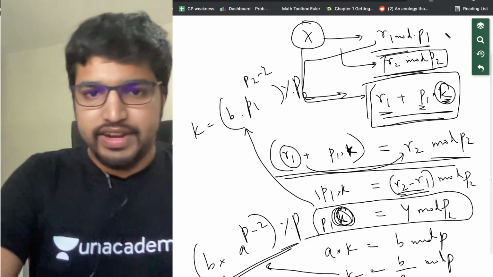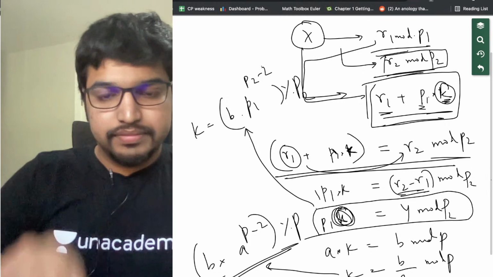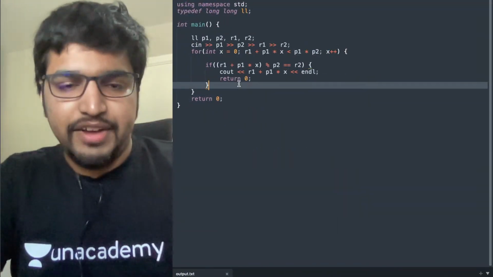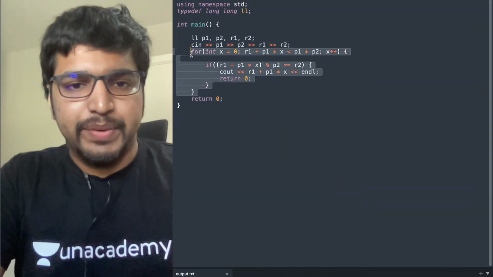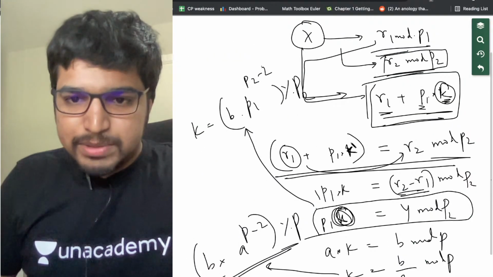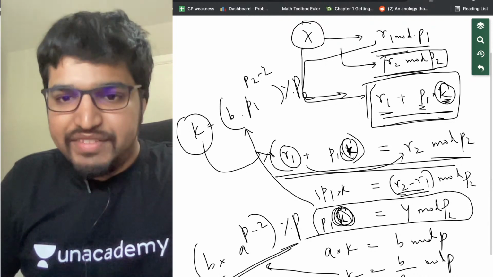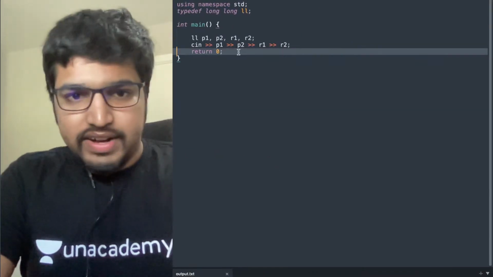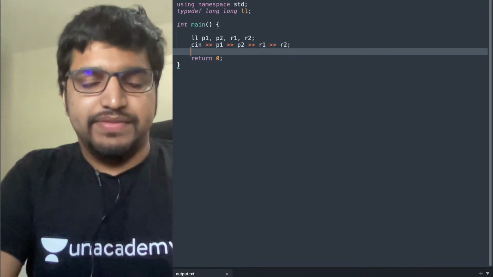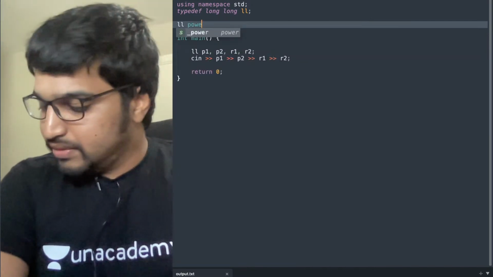Any doubts? All right, I'll get to coding this right in front of you. We take the input p1, r1. After we get this k, we substitute it here, and we get the answer. So let's see what k is first. First, let's write the inverse functions that we wrote before.